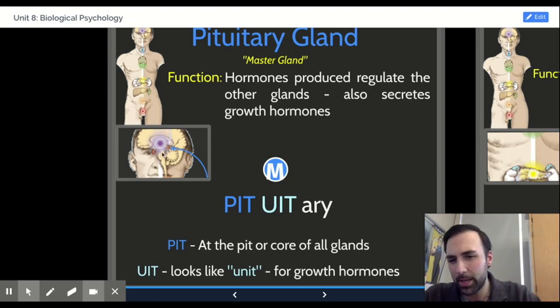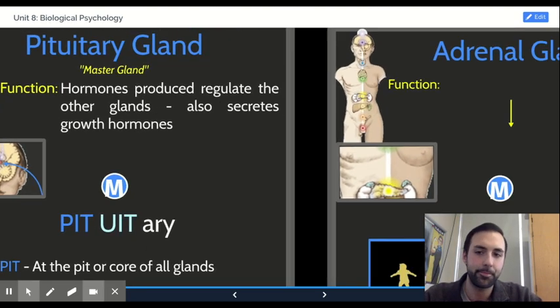It's technically positioned approximately here in the middle of your head, a little bit above the brainstem, is approximately where it will be located in a diagram, though it's unlikely that they would ask about that.